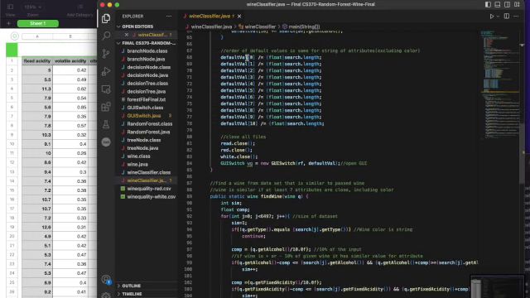Use the sum, and here we divide it to find the average.